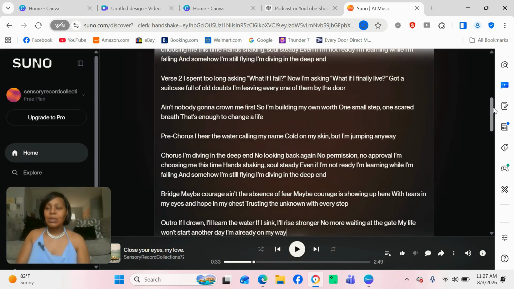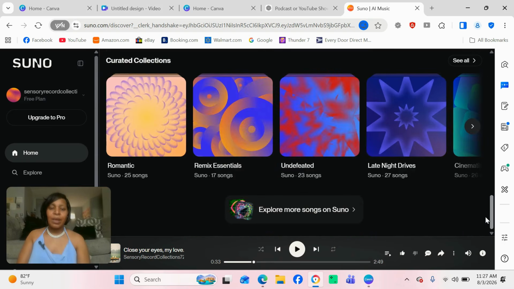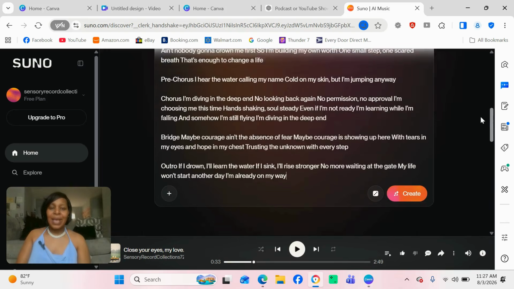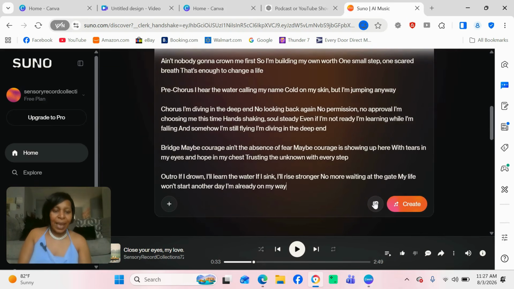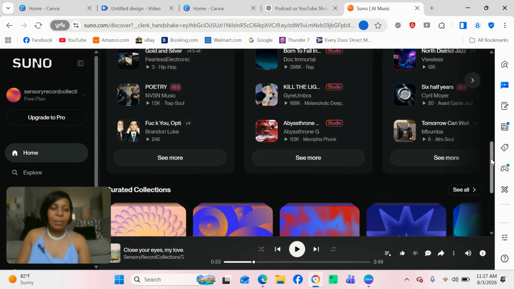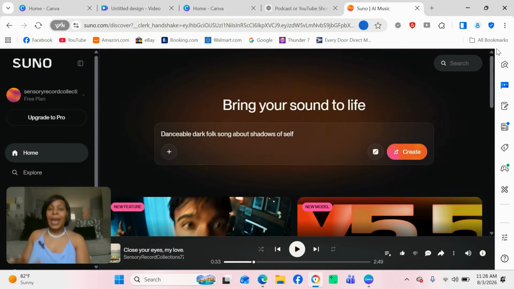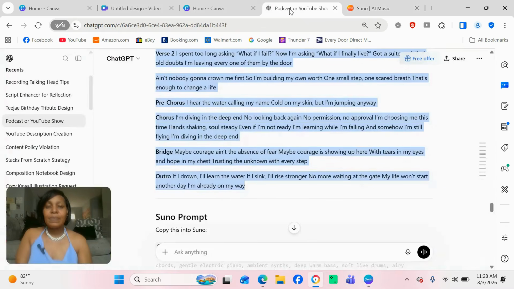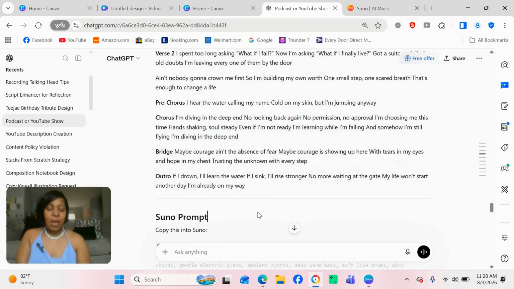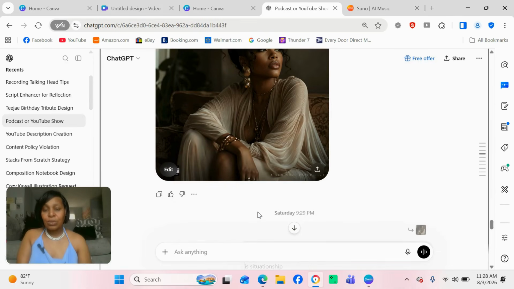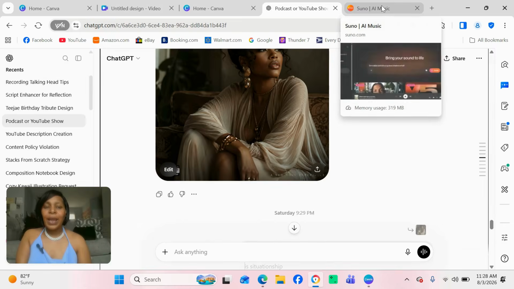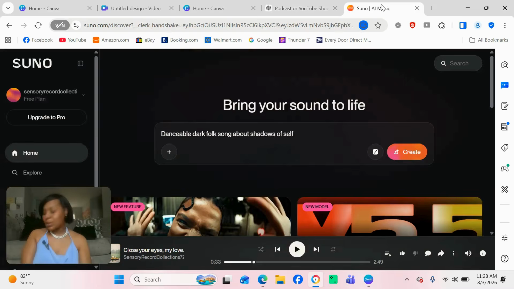But Suno also asks other questions here, okay? They're going to be asking you to add a style, add a voice, add all these different elements to your song. And that's where you're going to get creative and add all the text, the prompt that Chat created for you, to put into Suno, okay? Once you add that, Suno is going to create your song.